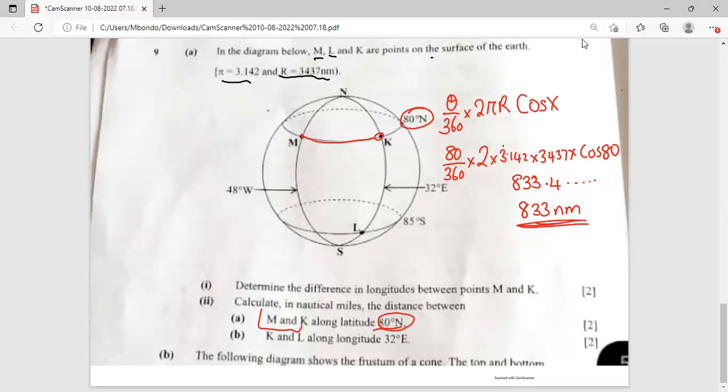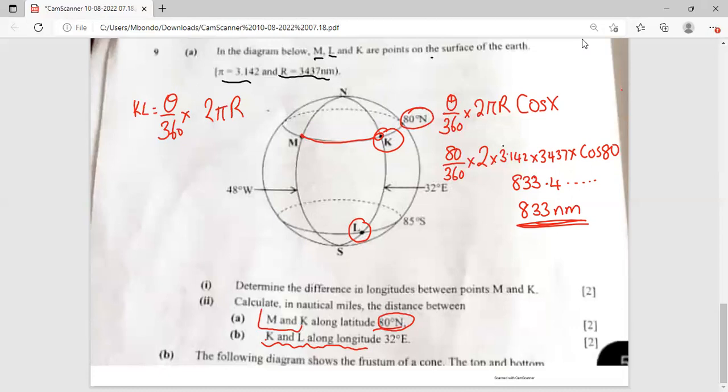Then we come to the next question: calculate the distance in nautical miles between K and L, up to this point. These two places are on the same longitude. So again, to find the distance KL, we use the formula theta over 360 multiplied by 2 pi r.